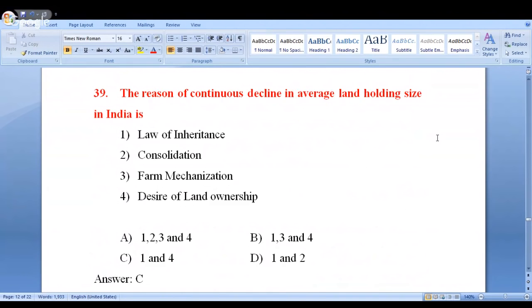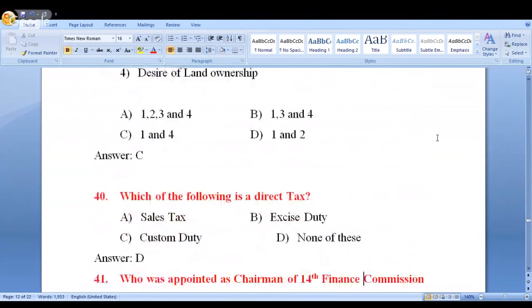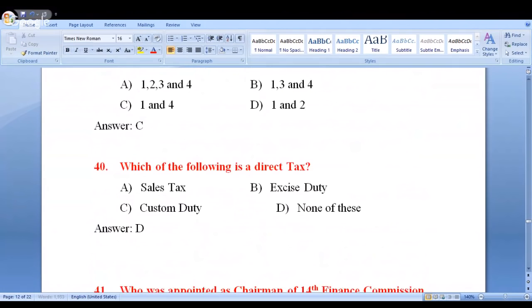Law of inheritance, consolidation, farm mechanization, and the desire of land ownership. So option C, that is 1 and 4, is the correct answer for this question. Right.